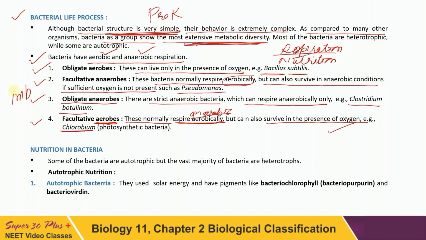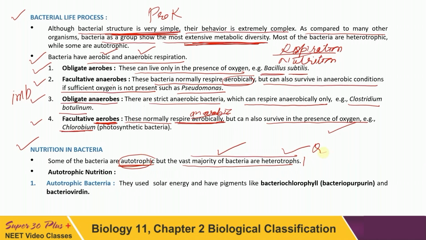Come to the next now. Nutrition in bacteria. Some of the bacteria are autotrophic, but the majority of bacteria are heterotrophs. Important question. Heterotrophs means bacteria are unable to make their own food. So most of the bacteria are heterotrophs, and only a few are autotrophic. You have to pay attention to this question.